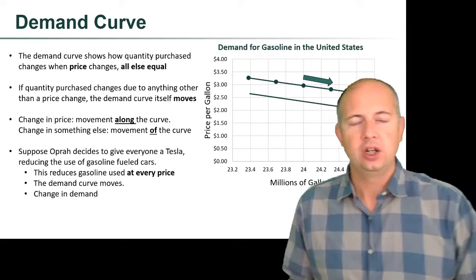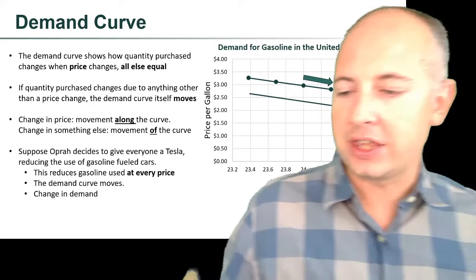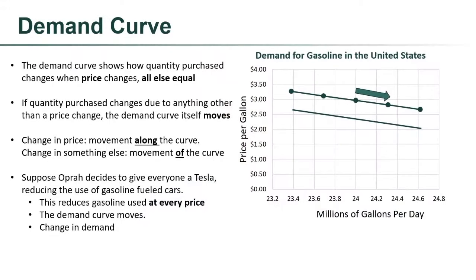And notice why we think of this as a change in demand. If we take the point where gasoline costs about $2.50 a gallon, initially we would get about this quantity used. Once Oprah gives everyone a Tesla, we're at the new demand curve.